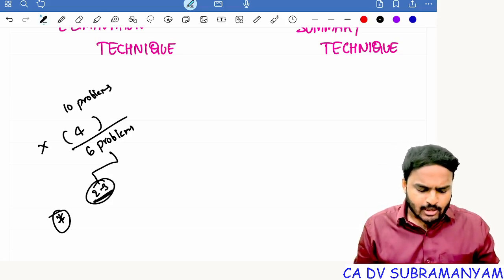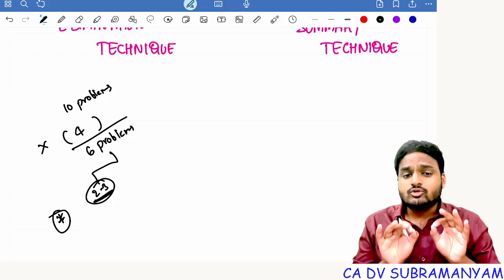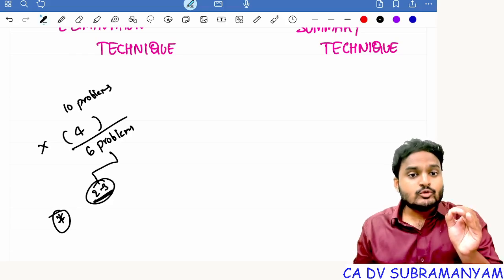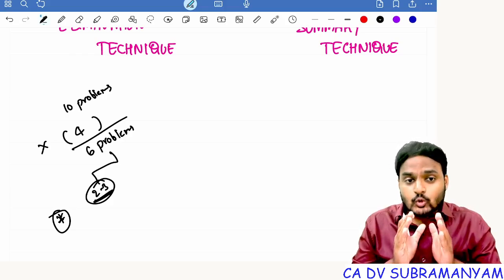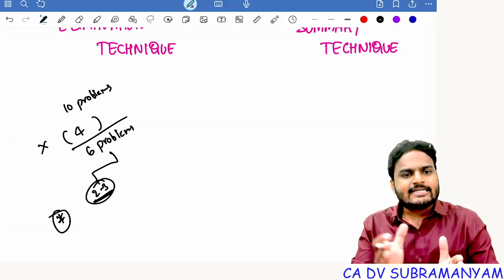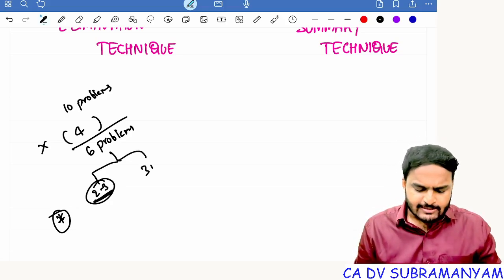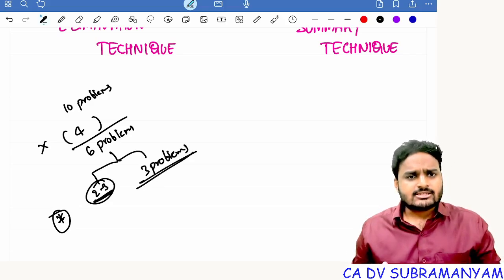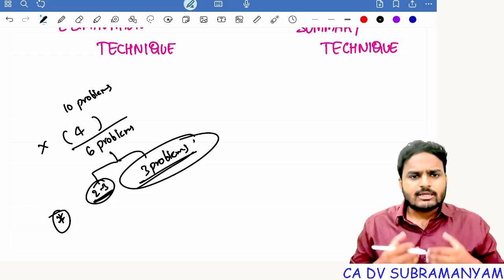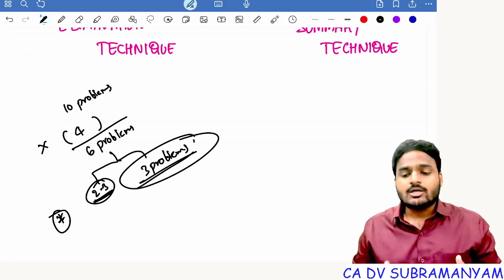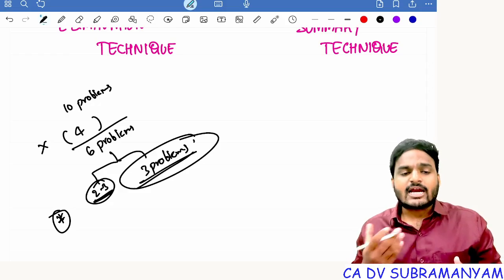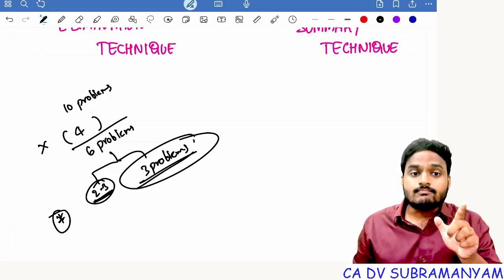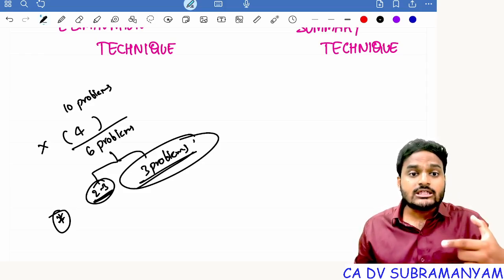So for 2 to 3 problems, you're okay with the solutions, but you are making a mistake with respect to a few steps. Getting my point, students? So those steps only you practice a second time, third time. And the remaining 3 problems require maybe 4-5 revisions. So revise these problems, that means practice these problems whenever you are going to start a new chapter. Before starting a new chapter, go through the previous chapter, go through the problems that you marked for second revision or third revision.